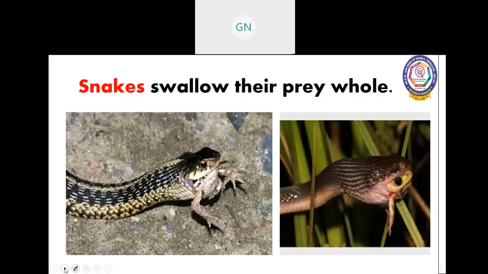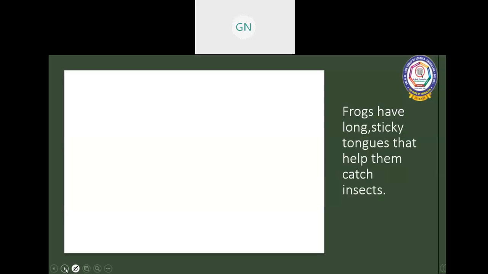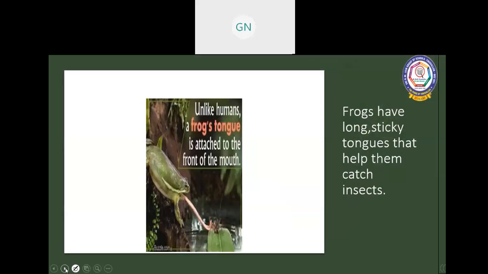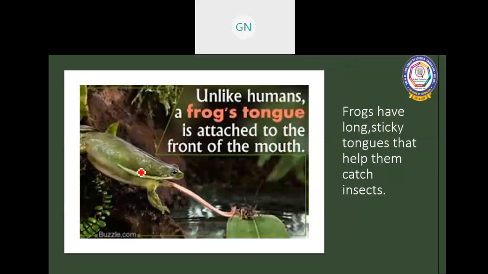The next one is frog. The frog has a long sticky tongue that helps it catch insects. Frogs are called amphibians. They can live on land and in water also, so they are called amphibians. It has a long, sticky tongue to catch insects.